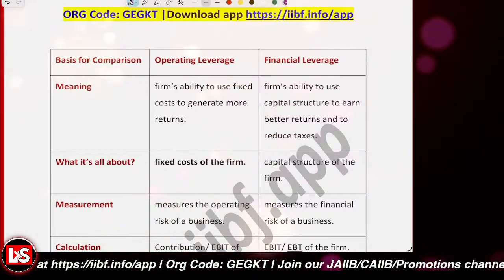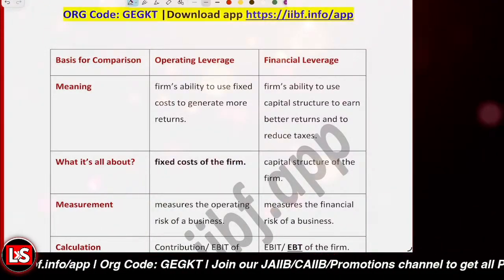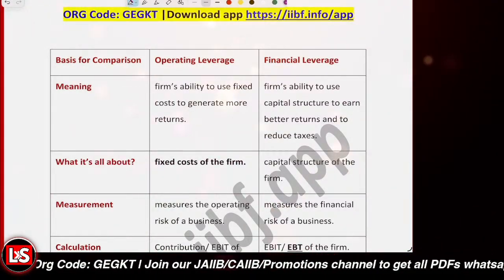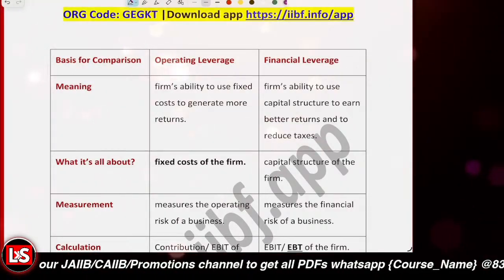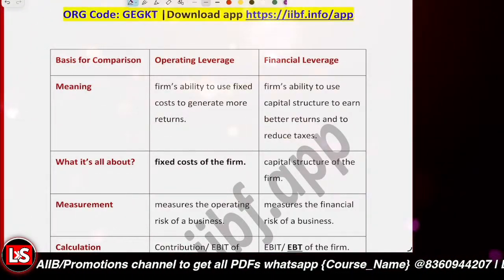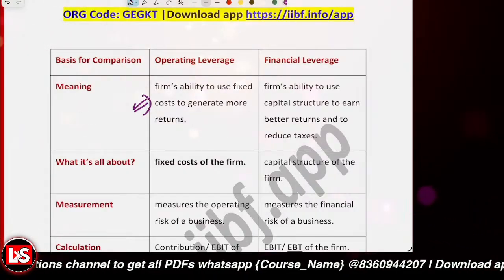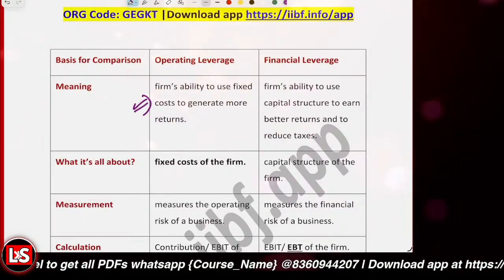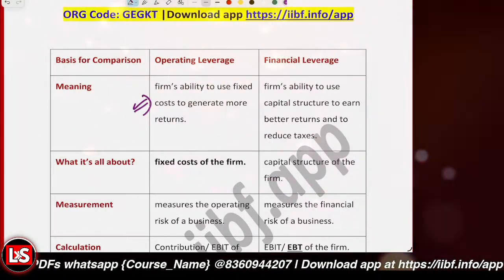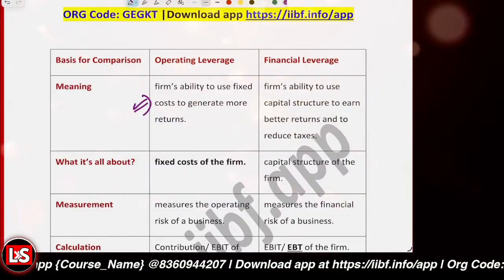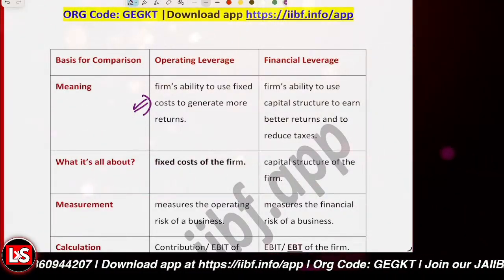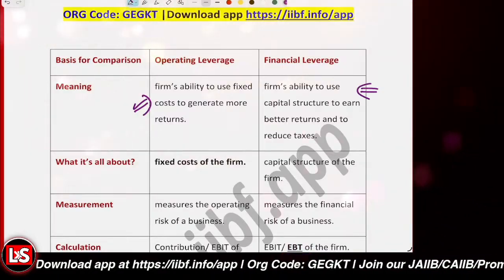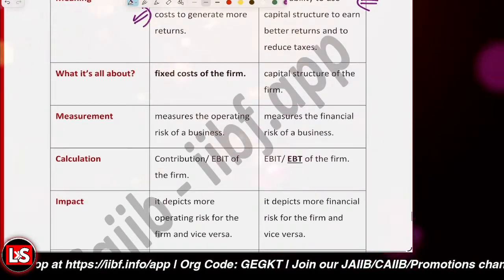So if we compare the operating leverage and the financial leverage, what is the basic meaning first of all? Operating leverage is basically the ability to use the fixed operating cost so as to increase the returns. And the financial leverage is basically the ability to use the debt capital, or the fixed debt cost, so as to increase the returns. That's the financial leverage.